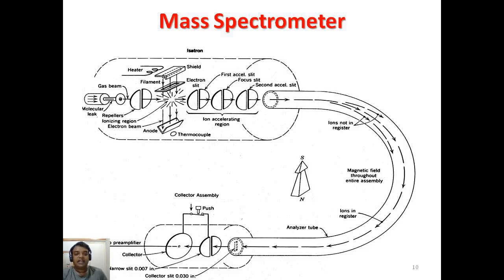So we can say in m by z, z is always having a value of 1. So there is never any change of the molecular weight where it would be converted into cations or anions, because when the molecules reach the detector, only cations are identified, which have an m by z ratio, in which m is the actual molecular weight and z is always the charge, which is 1. So m by z is nothing but the molecular weight only. So we can identify the exact molecular weight of each and every daughter fragment and parent ion.